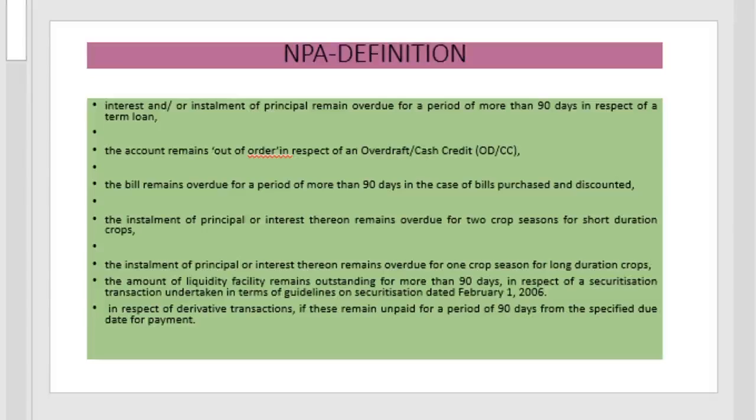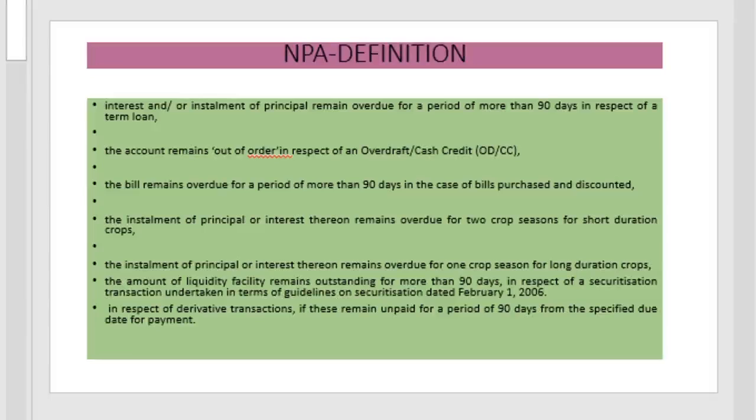In the case of short duration crops, it will be termed as non-performing asset if it remains overdue for 2 crop seasons. If the amount of liquidity facility remains outstanding for more than 90 days in respect of a securitization transaction undertaken in terms of guidelines on securitization dated February 2006, then it is termed as NPA. In respect of a derivative transaction, if this remains unpaid for more than 90 days, then it is specified as NPA. These are the conditions for the treatment of an asset as NPA as per the definition given above.